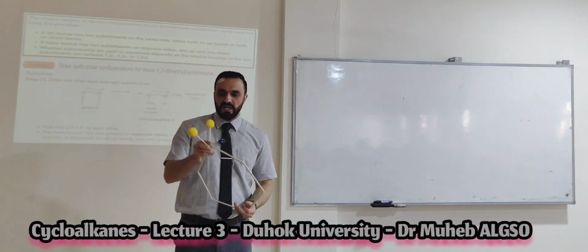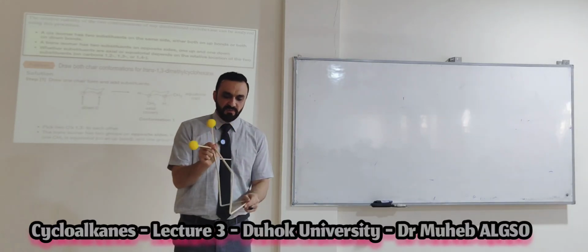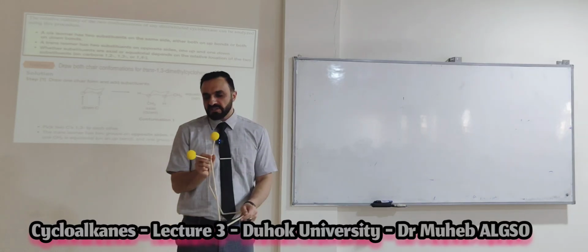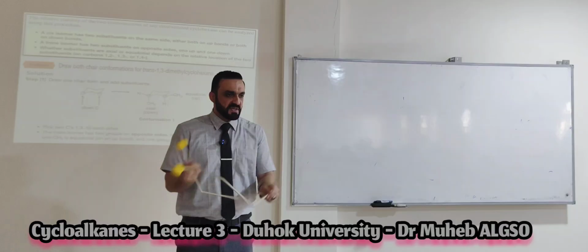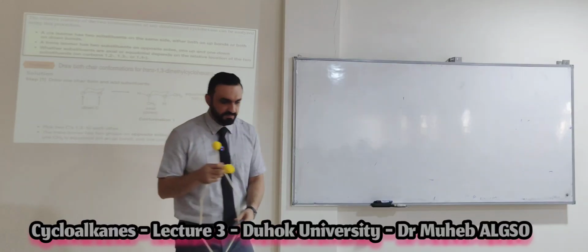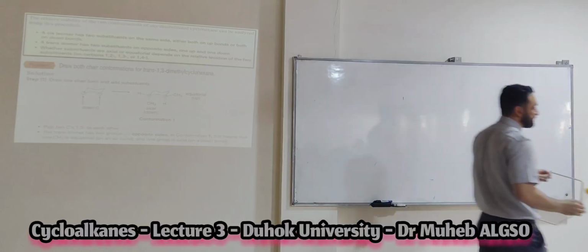We have one chair form and the other chair form, the same thing. One of them is axial, one like this, the same stability. There is no cis or trans here.